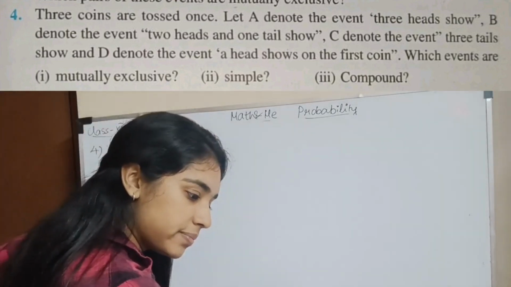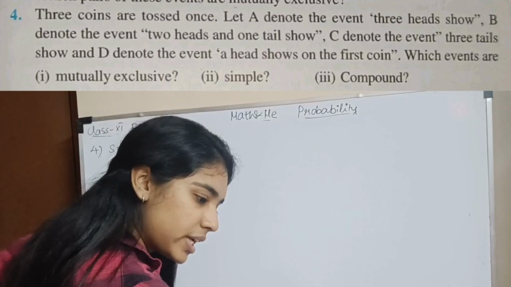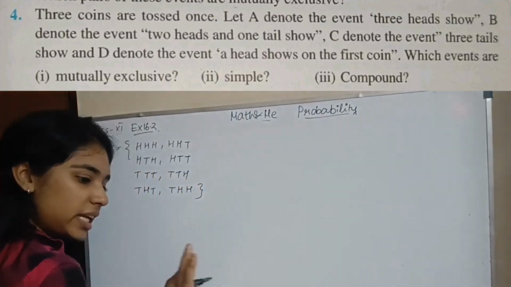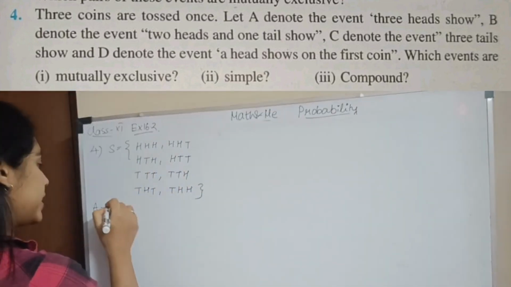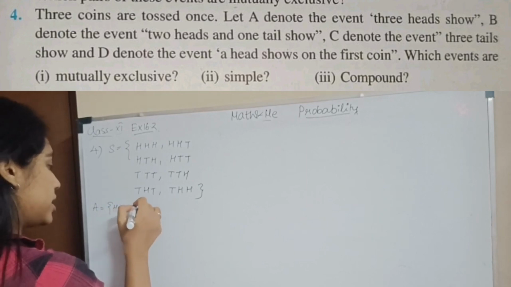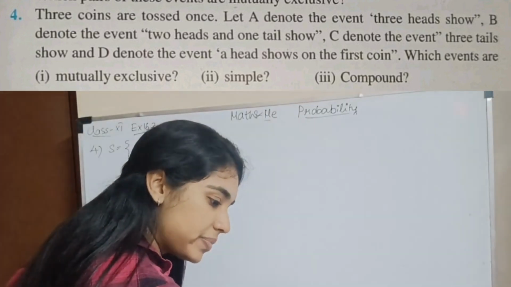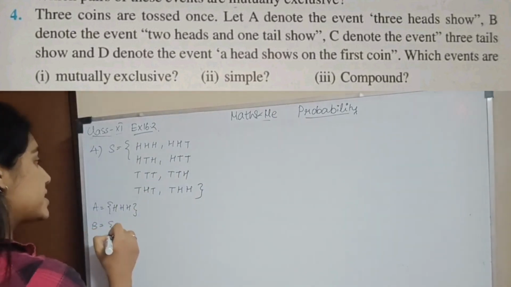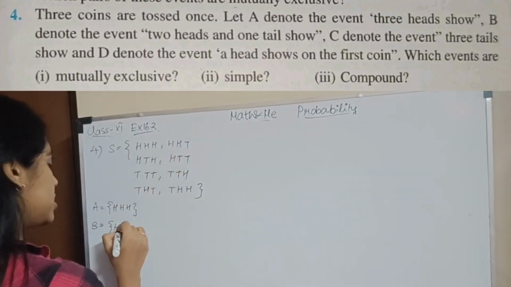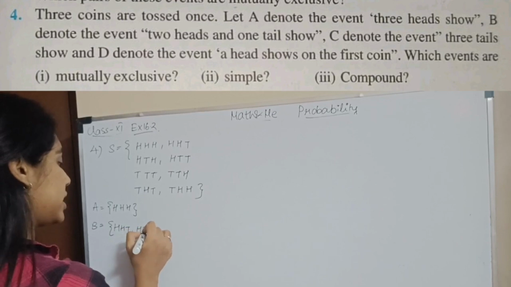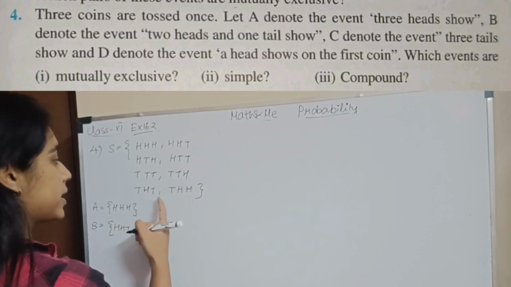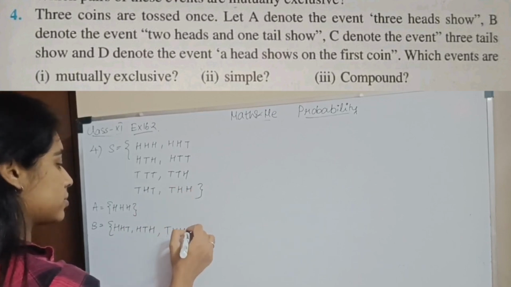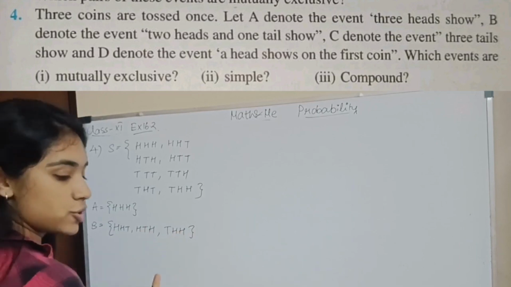So what is given? A denotes the event with 3 heads showing. So A is 3 heads. So it is HHH. B denotes the event 2 heads and 1 tail. So B is 2 heads and 1 tail, which means HHT, HTH. What else? THH.